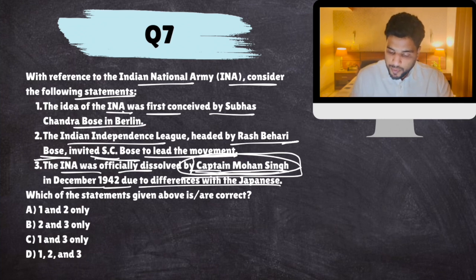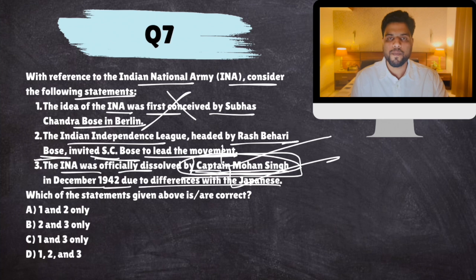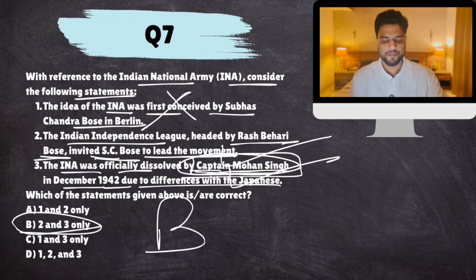Then, Rash Bihari Bose was already in Japan, well settled in Japan. He created Indian Independence League and he sought to revive Indian National Army. And he invited Subhash Chandra Bose to lead the movement. So, this is correct, but this is false. The idea was conceived by Captain Mohan Singh. So, the answer is B.